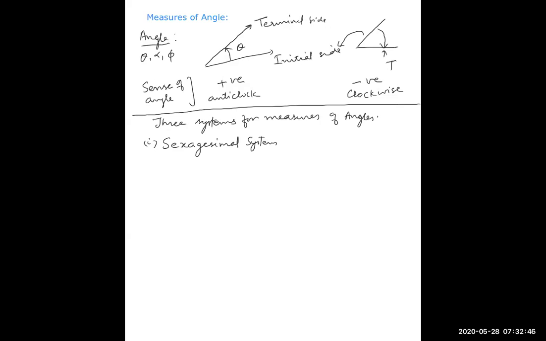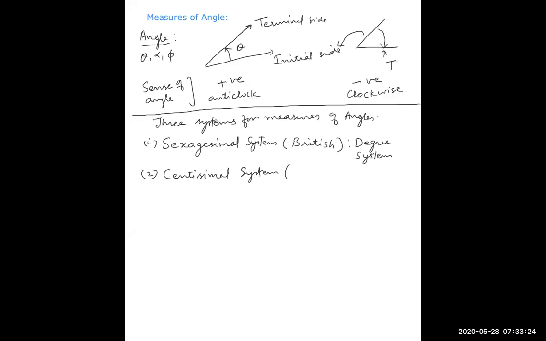Sexagesimal system. This system is also known as the British system or degree system. The second one is called the centesimal system.